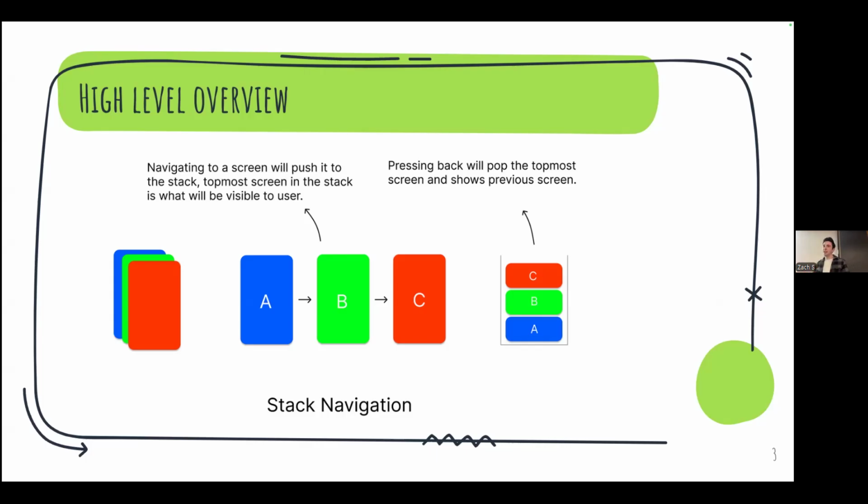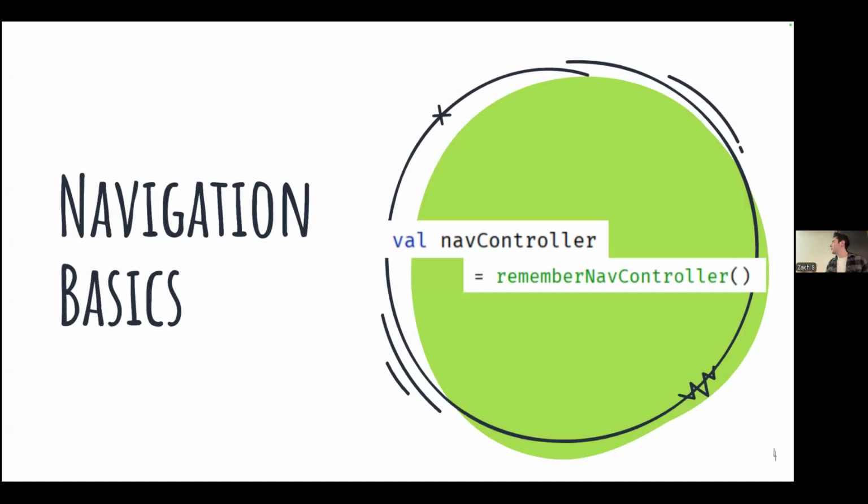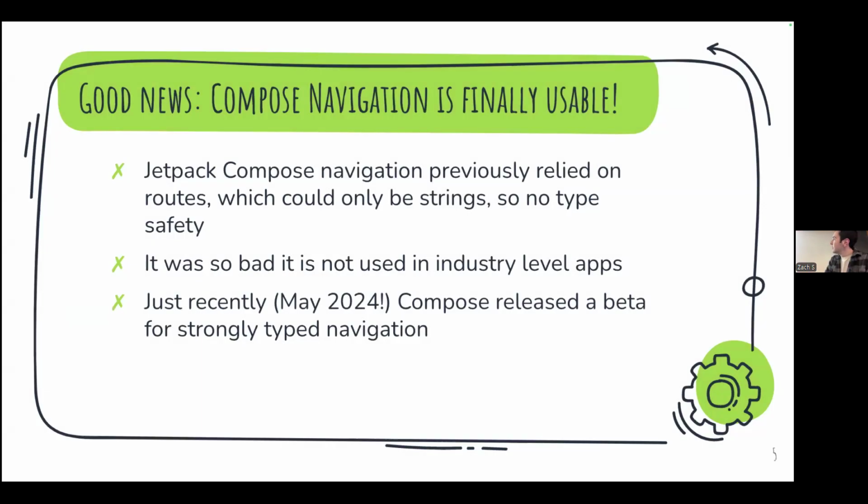So that's a bit high level, but we'll go into some specifics of Jetpack Compose navigation and the ways to do it. So first is this nav controller right here. The nav controller is basically responsible for dictating what screen your app is on. And you get this controller using the remember nav controller function. That will give you this nav controller and you're going to be able to pass it in a bit later.